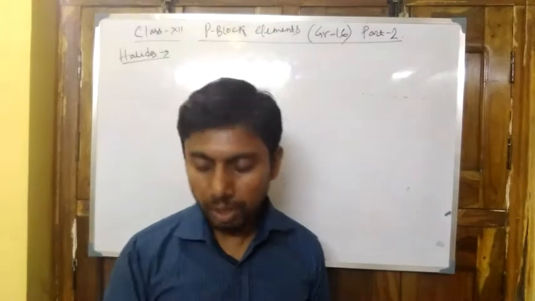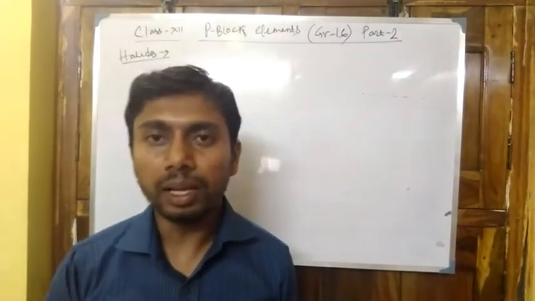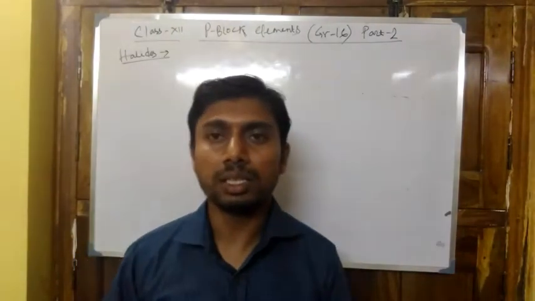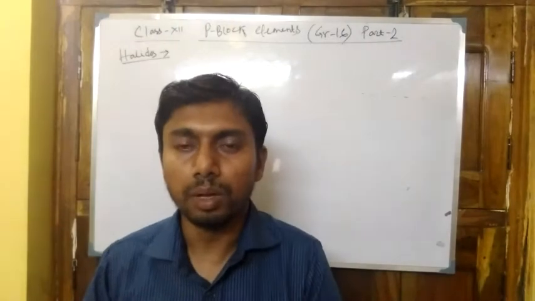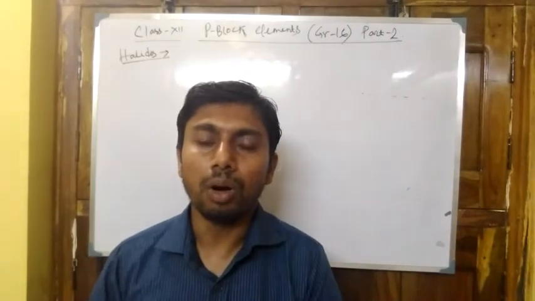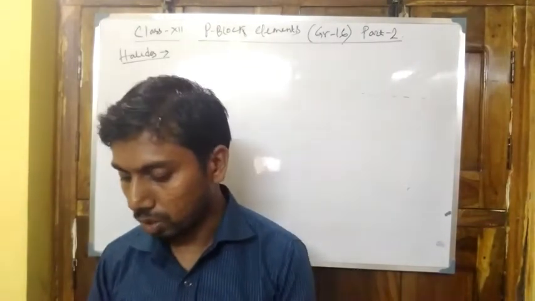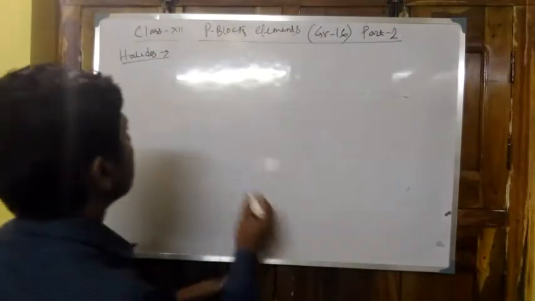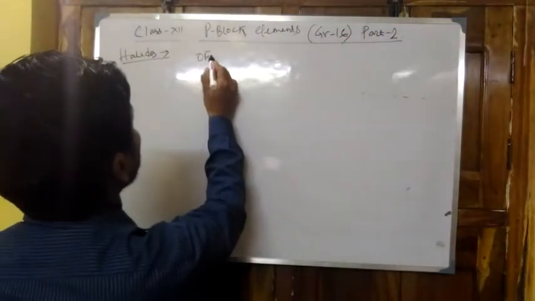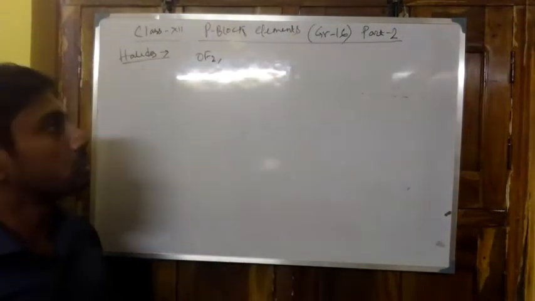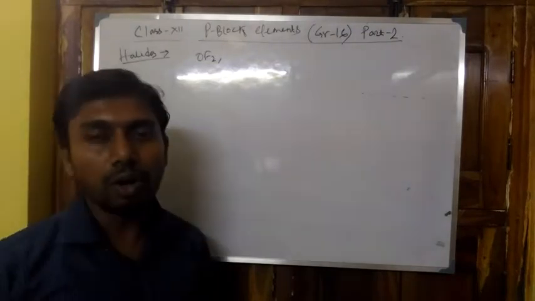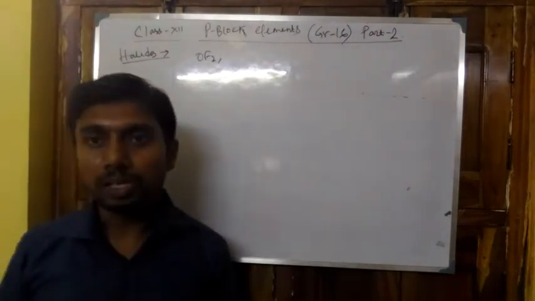Among the halides, all the elements, that is oxygen, sulfur, selenium, tellurium, form halides. Now oxygen forms a variety of halides in different oxidation states. The examples are with fluorine, where the oxidation state of oxygen is +2.